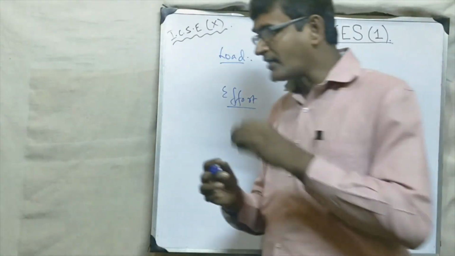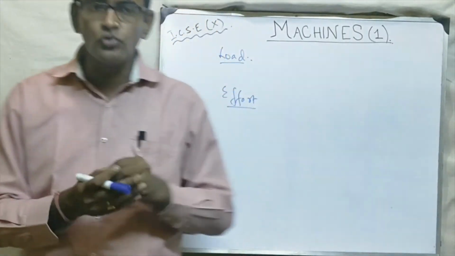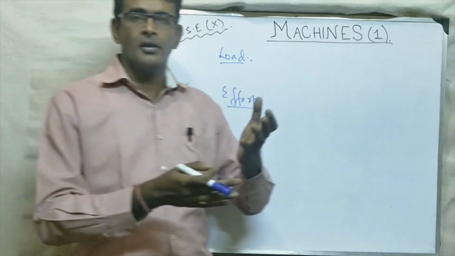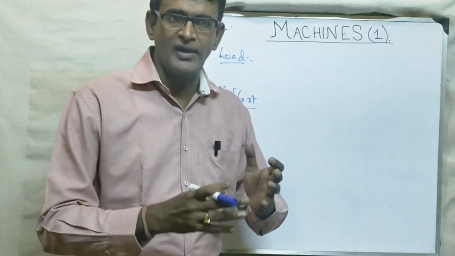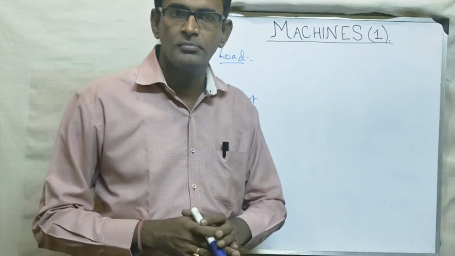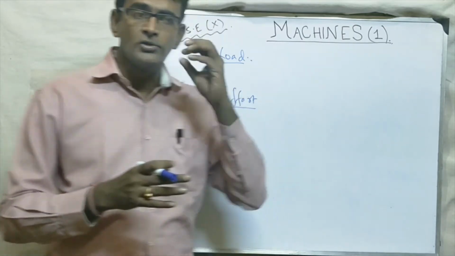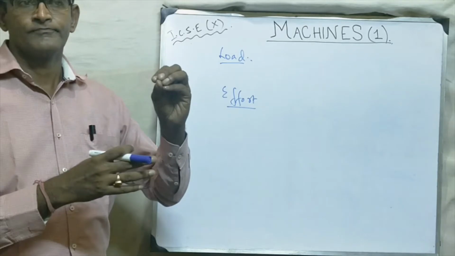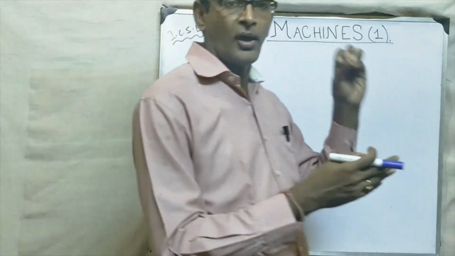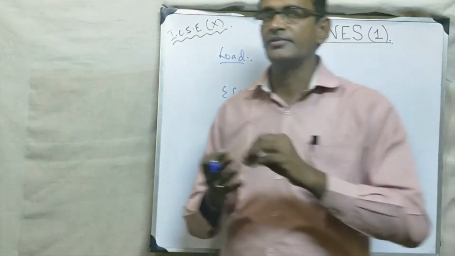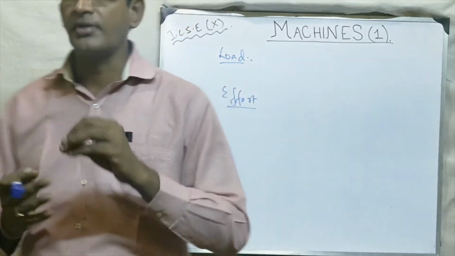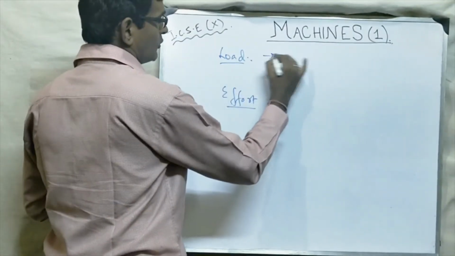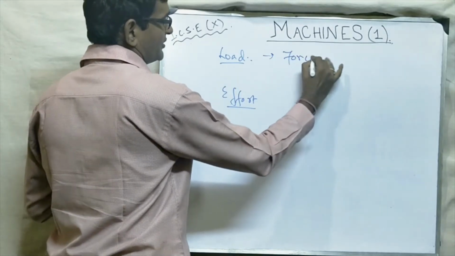Suppose you are lifting a bucket of water from the well, so that bucket of water is the load. Whatever job for which you are employing the machine, that is actually load. उसको load कहेंगे. So load is the force overcome by the machine.